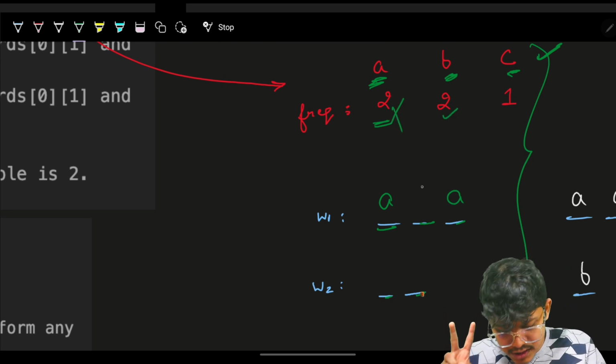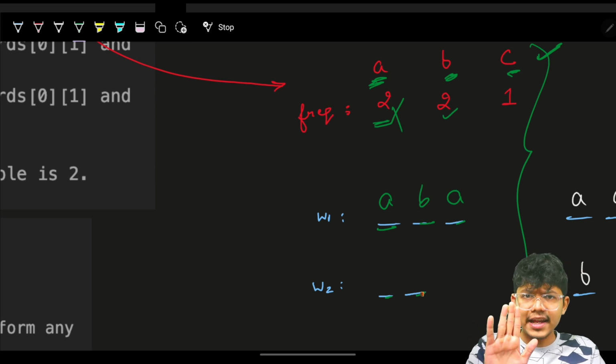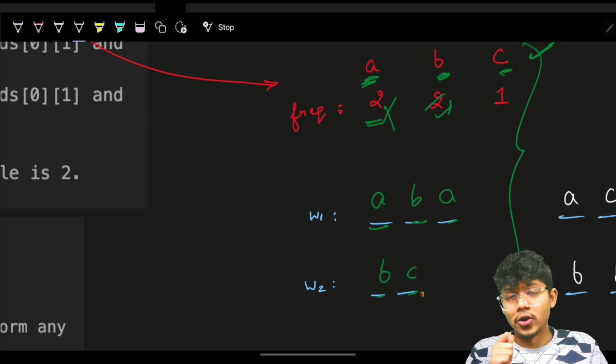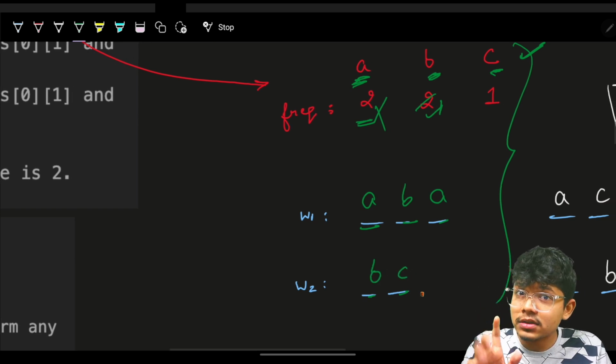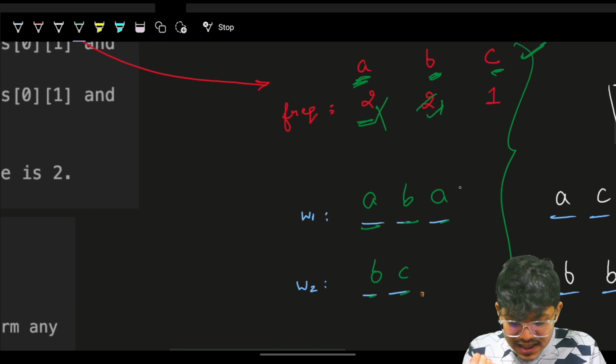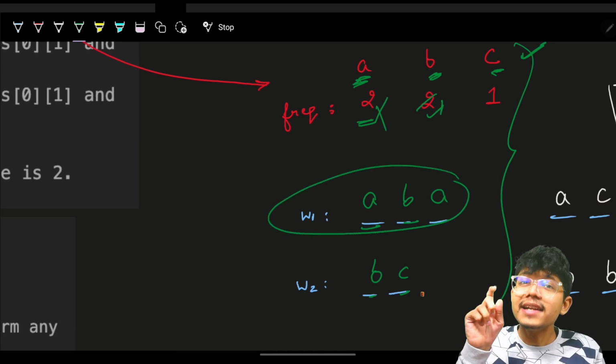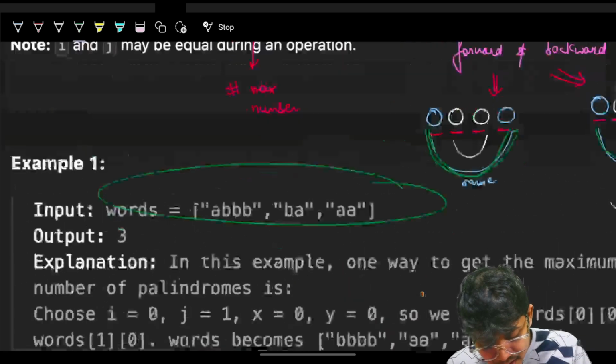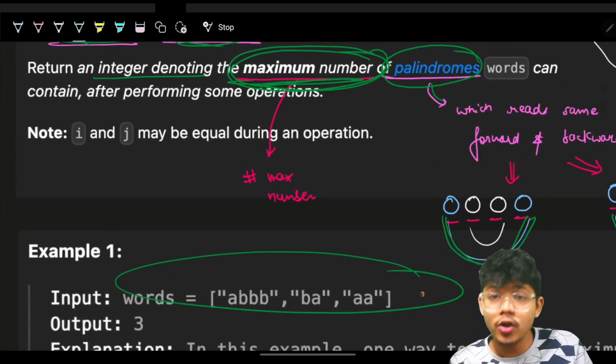Next B, you'll simply place one B here. Okay, now it's a palindrome form, right? Great. Now you have one B remaining and one C. Then one B, one C. It's not a palindrome. So by this, you would have given the answer as 1. But it is the palindrome you have made. You have made one palindrome. The problem says, return me the maximum number of palindromes which you can make.